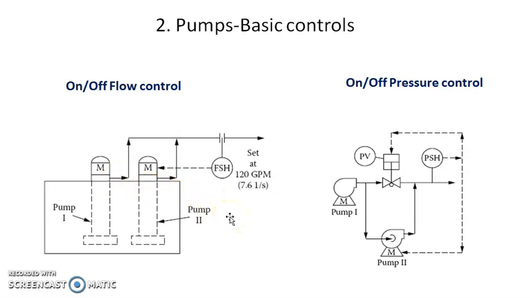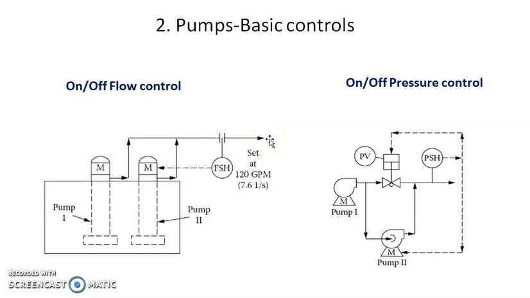And if suppose the second pump is off and the first pump is on, at that time suppose it will deliver 80 GPM. Now if the demand of the user changes, there is a change in flow rate, and accordingly the flow switch will start or stop the second pump. So the first pump is continuously on and it will deliver 80 GPM.